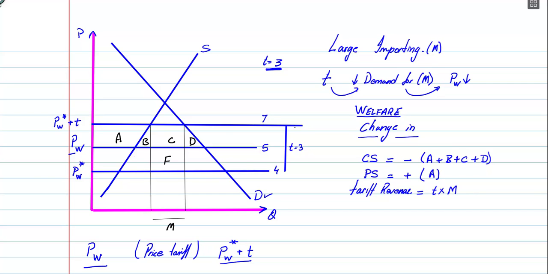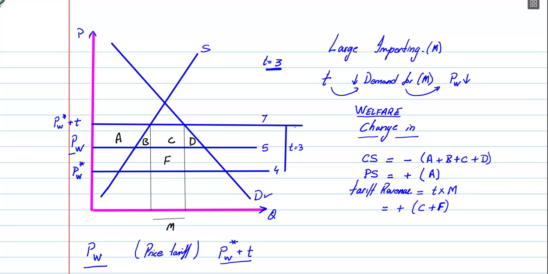And how much is this country importing? Well, it's this much. So this multiplied by this gives us the area of this rectangle here. Cool, huh? So what is the tariff revenue in this case? Well, it is positive, because the government is earning this, C plus F. It is this F that brings about a difference between the welfare change for the small and the large country.